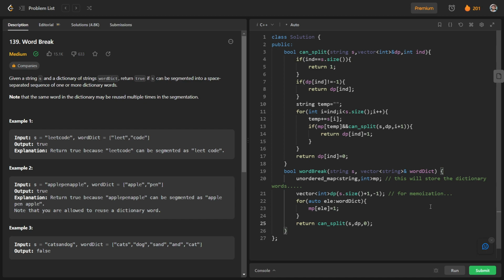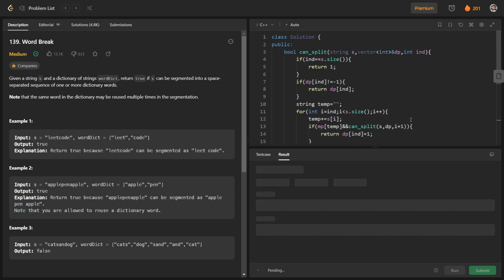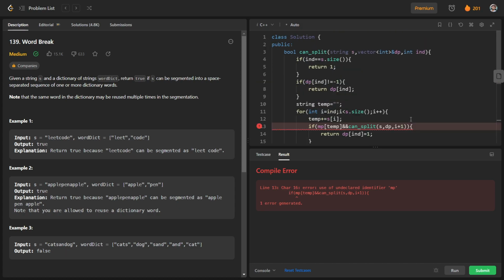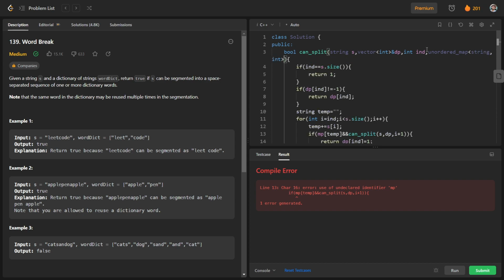So let us see whether this code works or not. Okay, we have to pass the unordered map here also. Unordered map of string and integer, so we have to pass it mp.